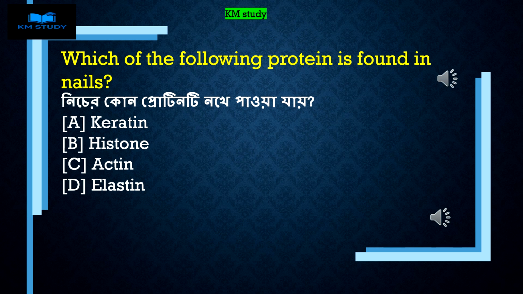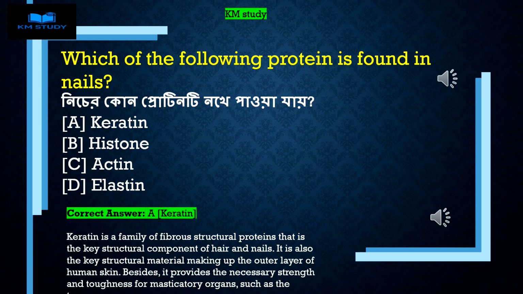Which of the following protein is found in nails? A. Keratin. B. Histone. C. Actin. D. Elastin. Correct answer A. Keratin. Keratin is a family of fibrous structural proteins that is the key structural component of hair and nails. It is also the key structural material making up the outer layer of human skin. Besides, it provides the necessary strength and toughness for masticatory organs, such as